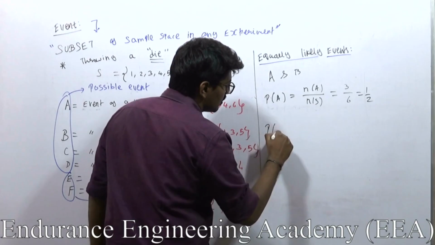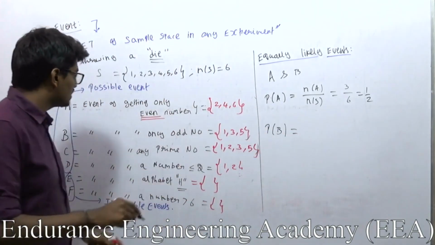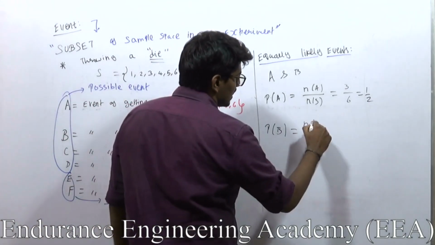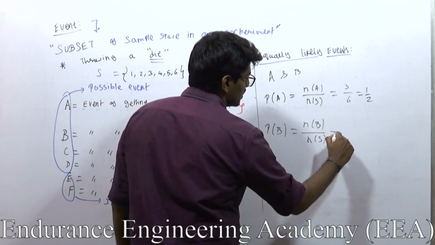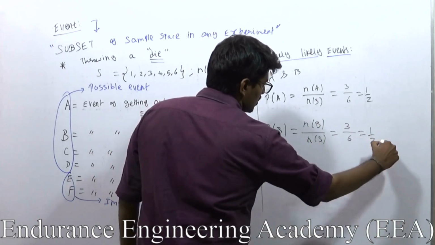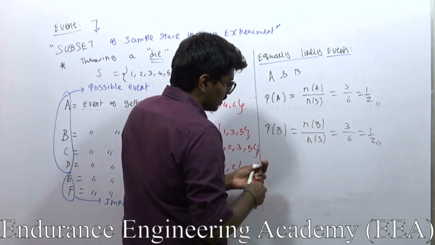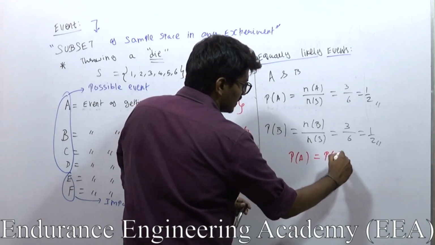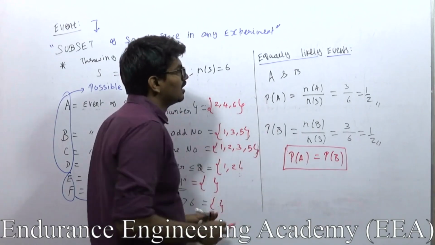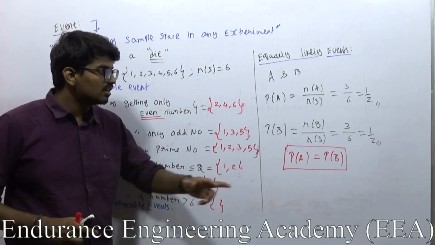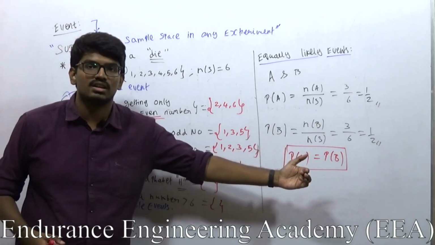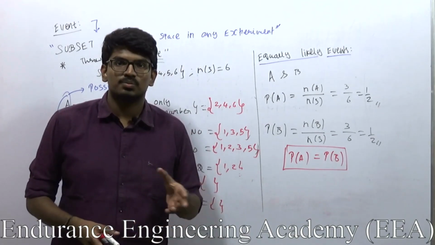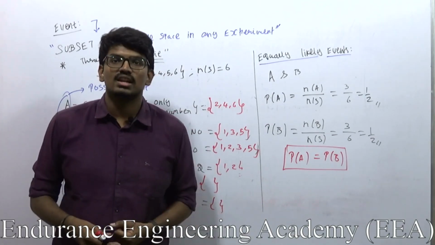And what is the probability of B, that is, the possibility of occurrence of B? B is nothing but the event of getting only an odd number. So the probability of B is n of B by n of S, which is 3 by 6, which is equal to 1 by 2. So the possibility of event A to occur is equal to the possibility of event B to occur. So I can call events equally likely if the possibility of occurrence of one event is the same as that of another event. In probability terms, P of A should be equal to P of B. If both probabilities are the same, I can say they are equally likely events.